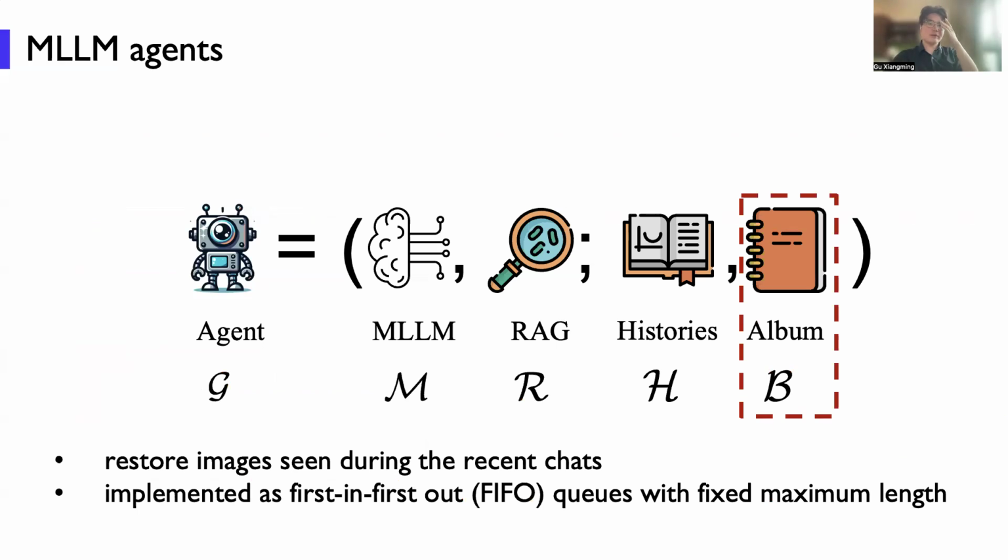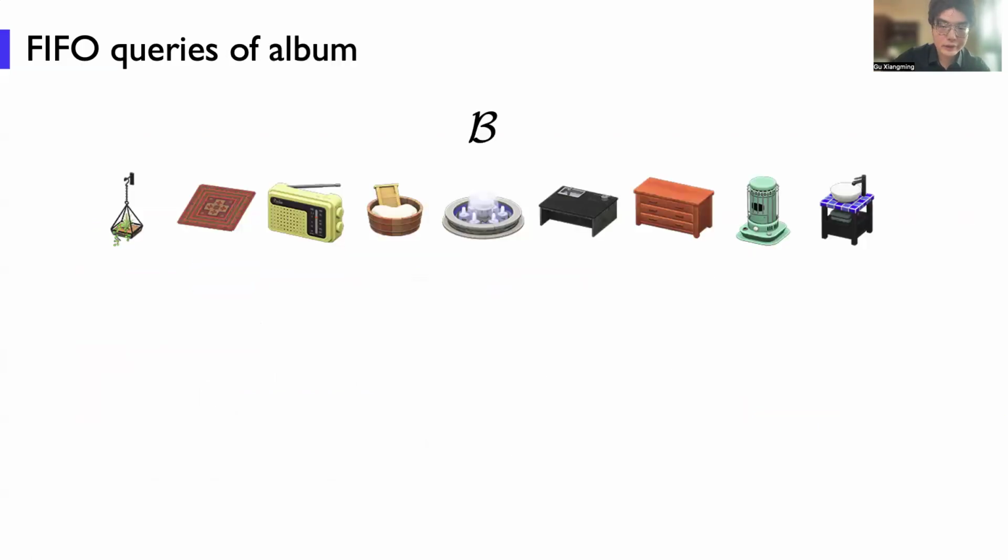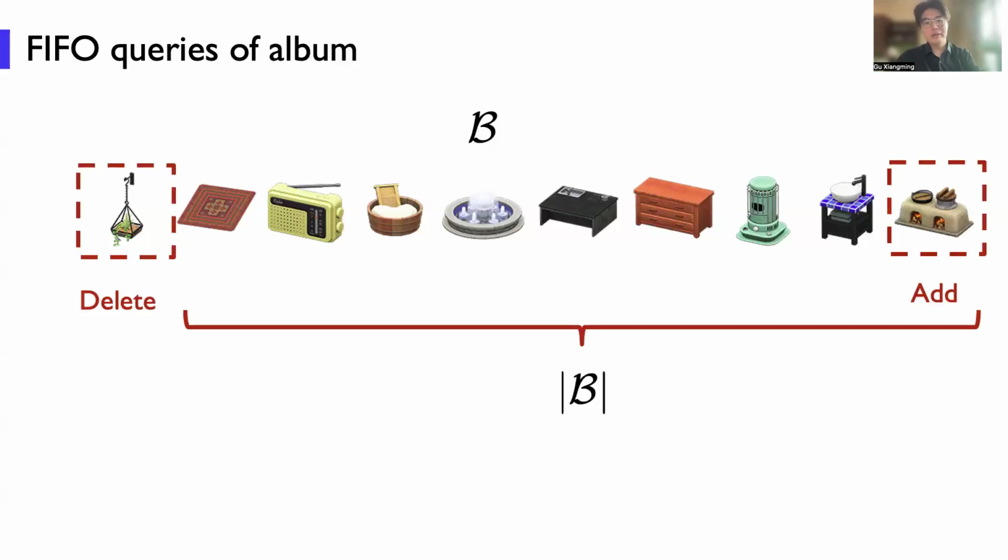Okay, and we have the album. The album saves the images from the agent's own and receives images from the other agents. And it is also implemented as first-in, first-out queues with fixed maximum length. For example, if the maximum length is 9 images, when we add a new image from other agents, we will delete the first one.